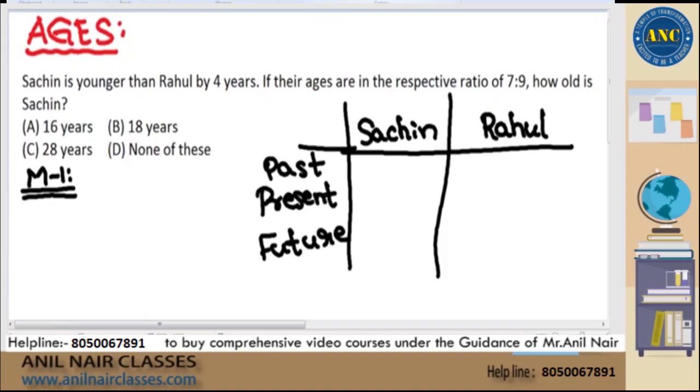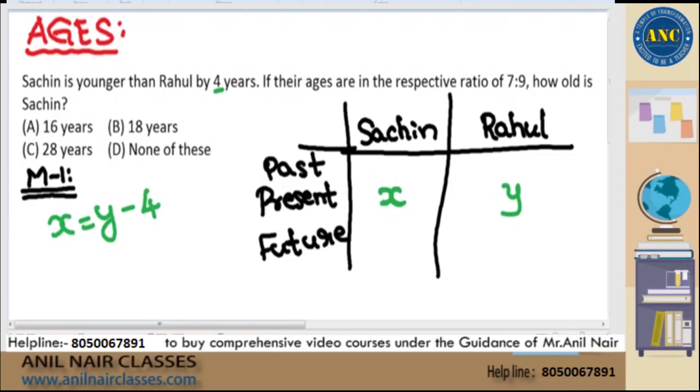Suppose I call the present ages of Sachin and Rahul as X and Y. The question is Sachin is younger than Rahul by 4 years. Sachin's age is X. So X is younger than Rahul by how many years? 4 years.